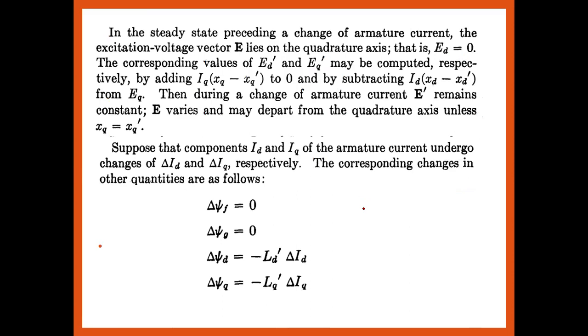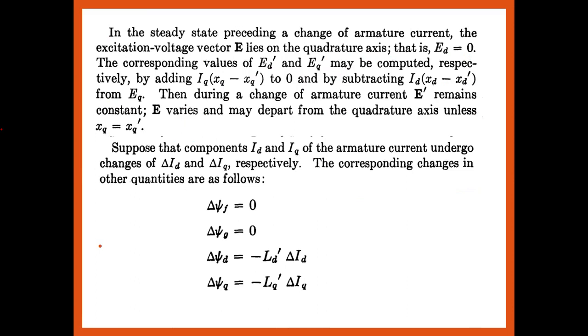Okay, so under the steady state preceding the change of the armature current, the nonvoltage vector E should lie on the quadrature axis. That is ED is equal to 0. So the corresponding values of ED dash and EQ dash must be computed by adding IQ (XQ minus XQ dash) to the 0 and by subtracting ED minus G from the EQ.